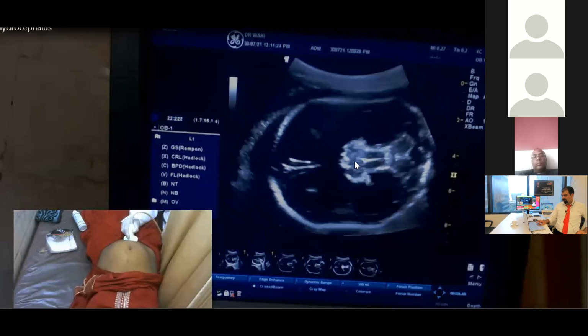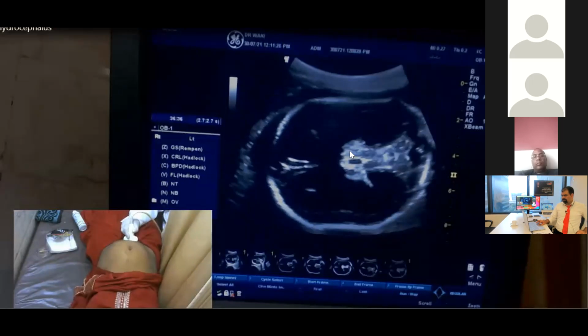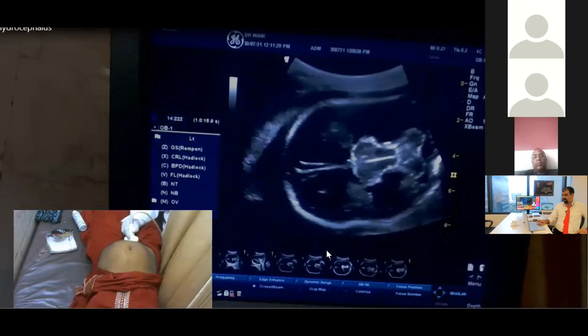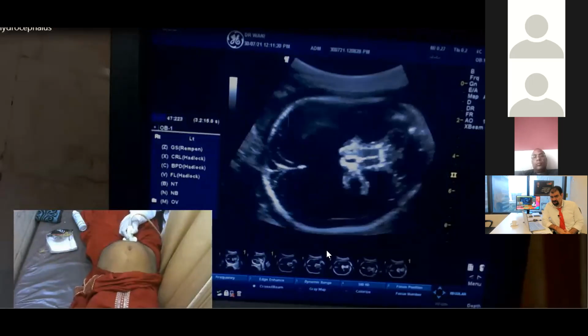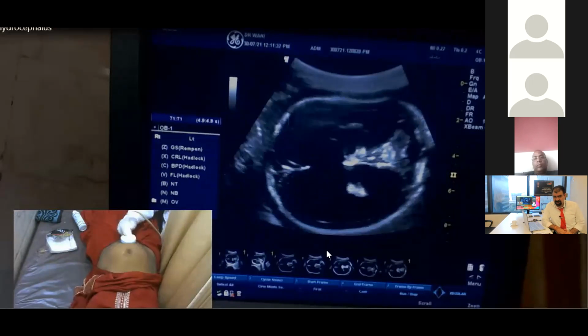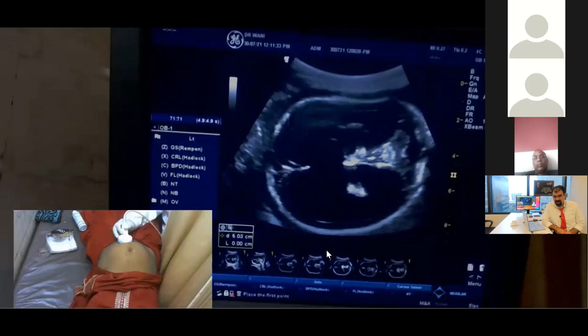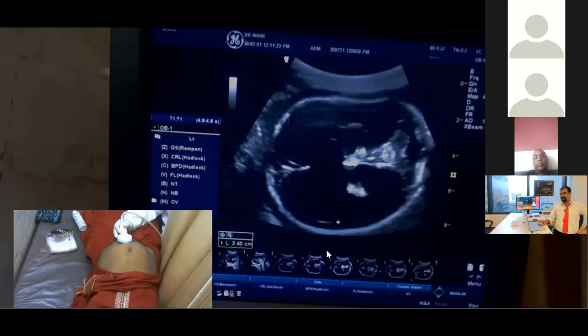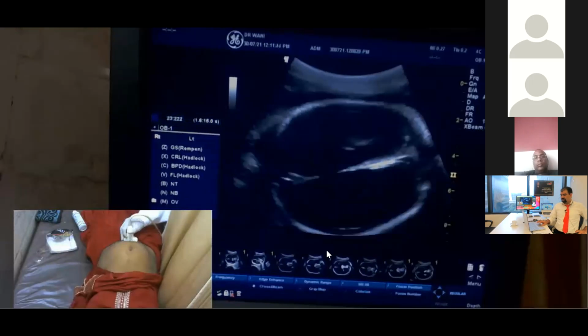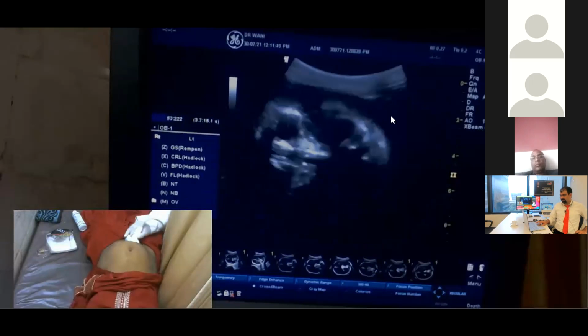Yeah, very good. Now see, a beautiful image of the third ventricle. And this is not a Voluson machine. This is the Logiq 3 machine, P3. A 10 lakh rupees machine, not a high-end machine. So if you know what to do and how to do things, you can do it even on a basic ultrasound machine.